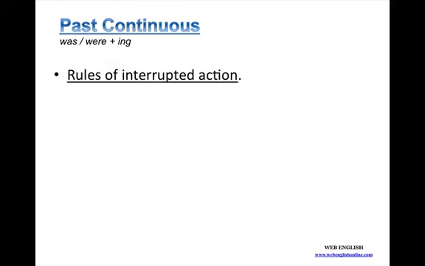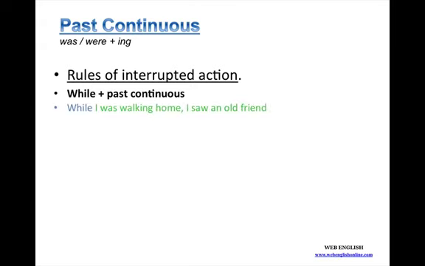There are rules for the interrupted action using the adverbs while and when. While can only follow with the past continuous. Example: while I was walking home, I saw an old friend. Or, I saw an old friend while I was walking home.